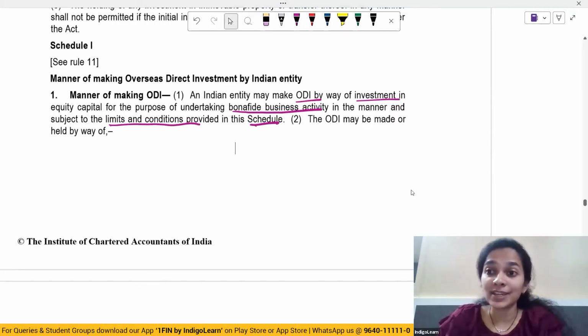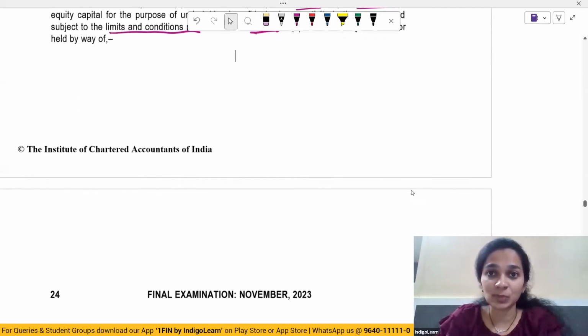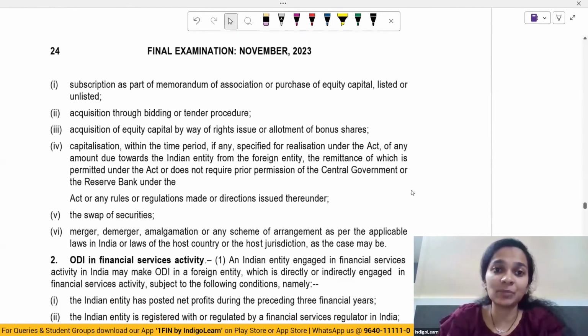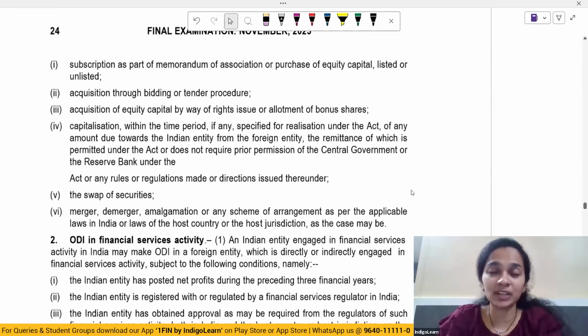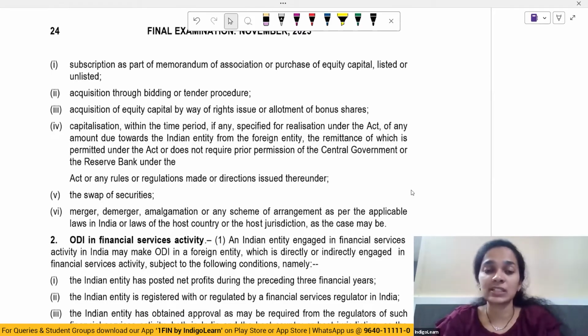So what are the ways in which the overseas direct investment may be held? Let's see. It can be held either by way of a subscription to the memorandum of association or purchase of equity capital, listed or unlisted.